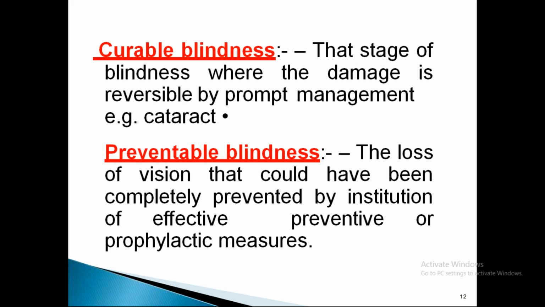For example, if the patient is having optic neuritis and we immediately start intravenous methylprednisolone, the patient will regain his vision within 10 to 11 days. But if immediate prompt treatment is not given, the patient will go into optic atrophy and there will be visual loss. So this is called preventable blindness. We can prevent the blindness by immediate intervention, but if it is not done, then the patient is going to become blind.